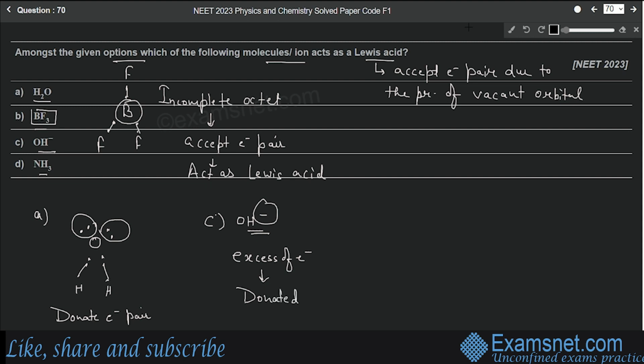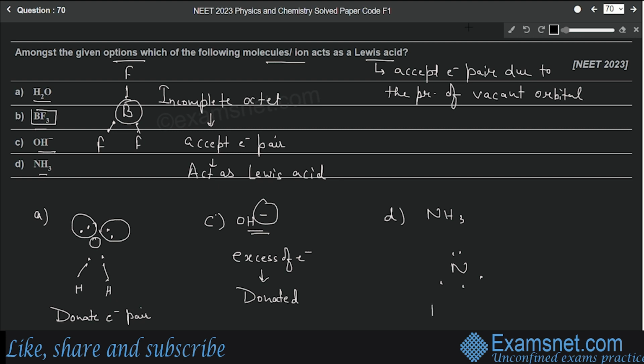But we know that Lewis acids do not donate electrons, they accept electrons. Okay, now the last one is NH3. So let's draw the structure of NH3. Ammonia belongs to group 15 elements, so 5 electrons in its outermost shell: 2, then 3, 4, 5.